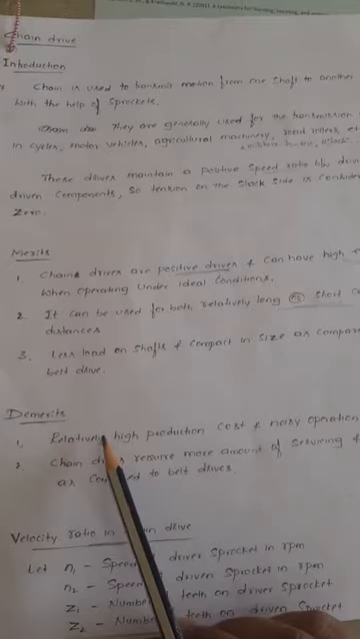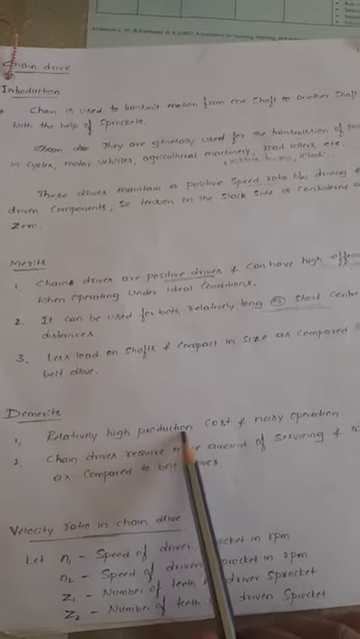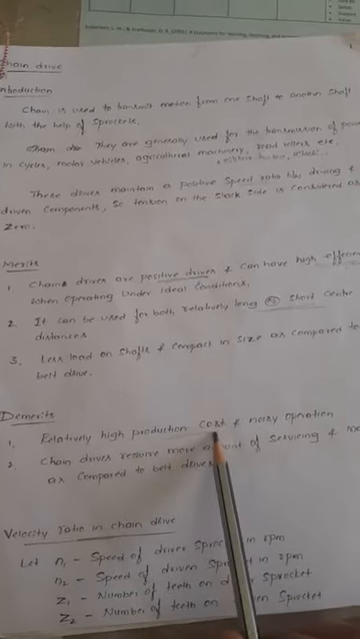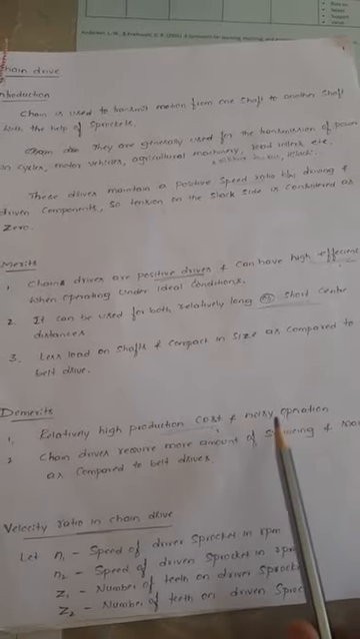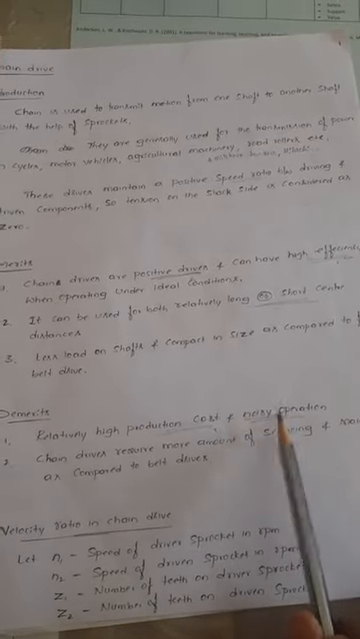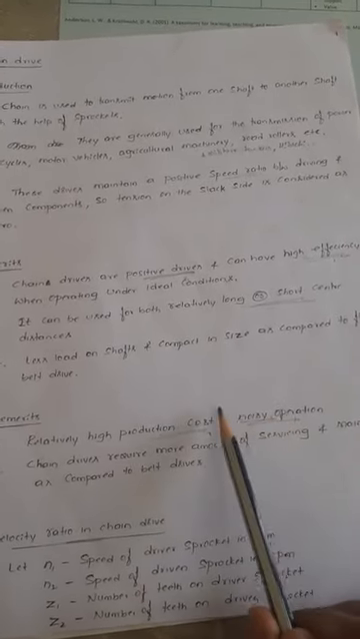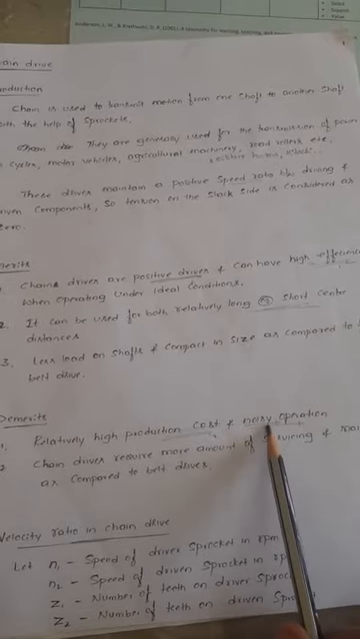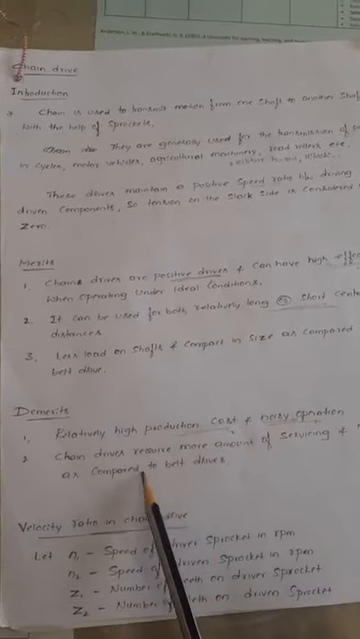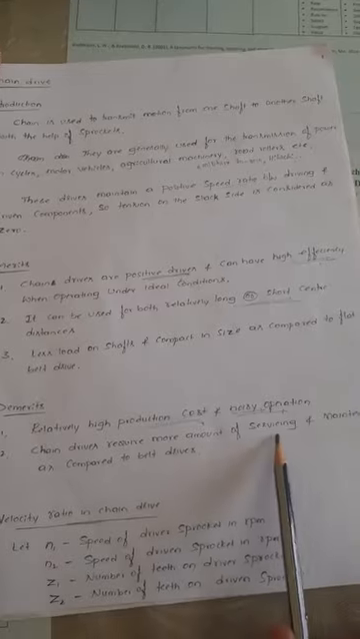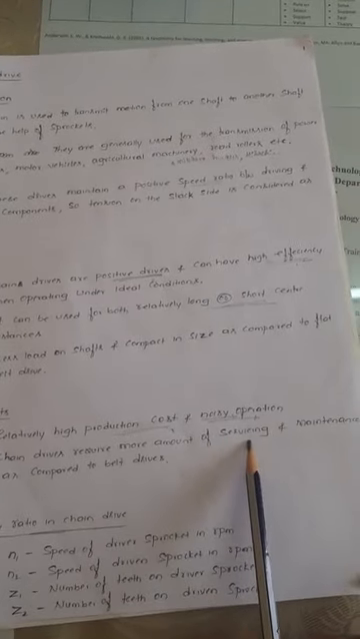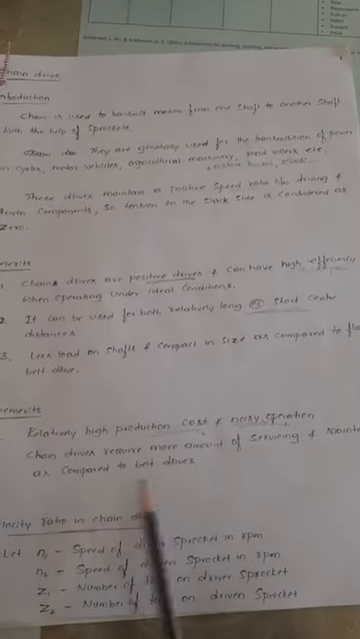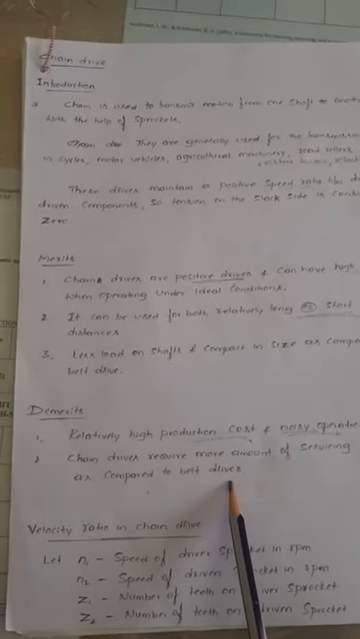The main demerits are relatively high production cost. The cost of the chain is more, and the operation is noisy, producing sound during operation. You can see the sound here. Chain drives require more servicing and maintenance as compared to belt drives.